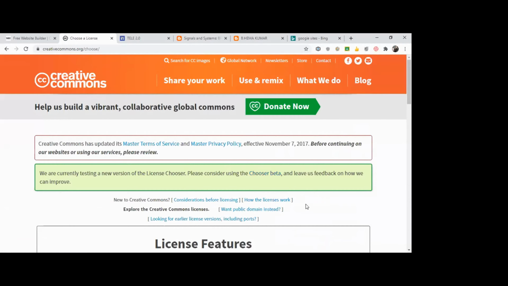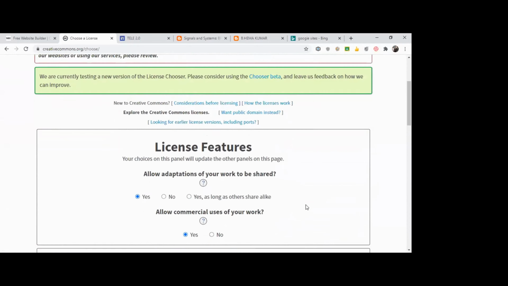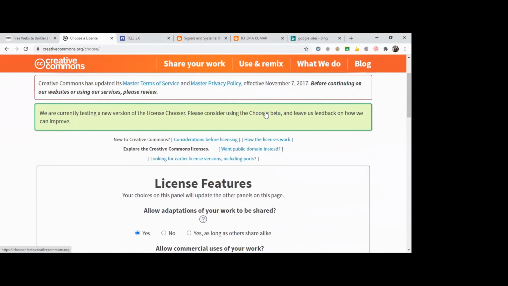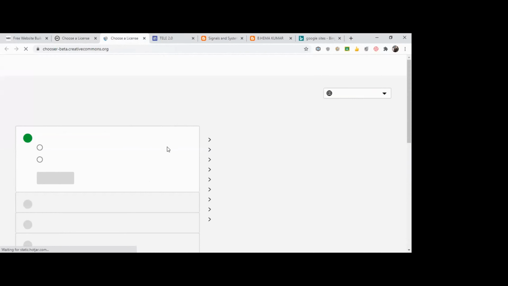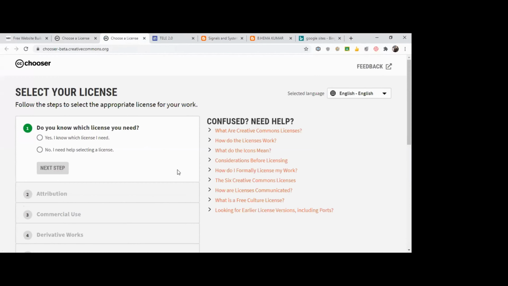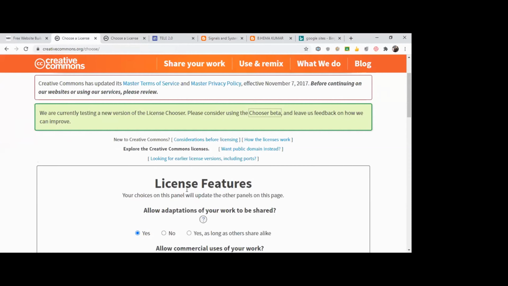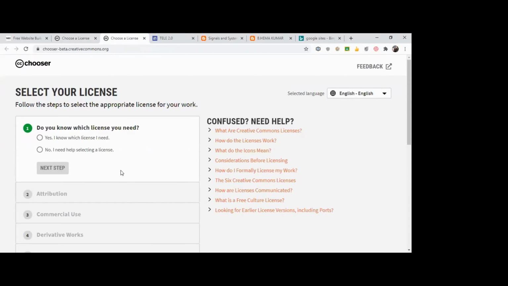Okay. So that's how it goes. You also have a beta version. The beta version is easier to do the work, so you can choose the beta version also. Both are the same, whether it is the current version or the beta version. The only thing is, the beta version gives you everything step by step, so it will be easy for a beginner to take up. An advanced user can take it in this way, and a beginner can take it up in this way.